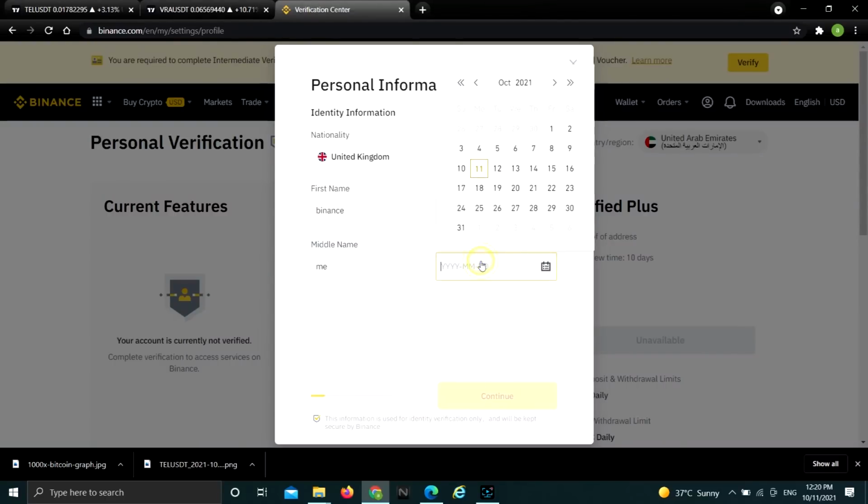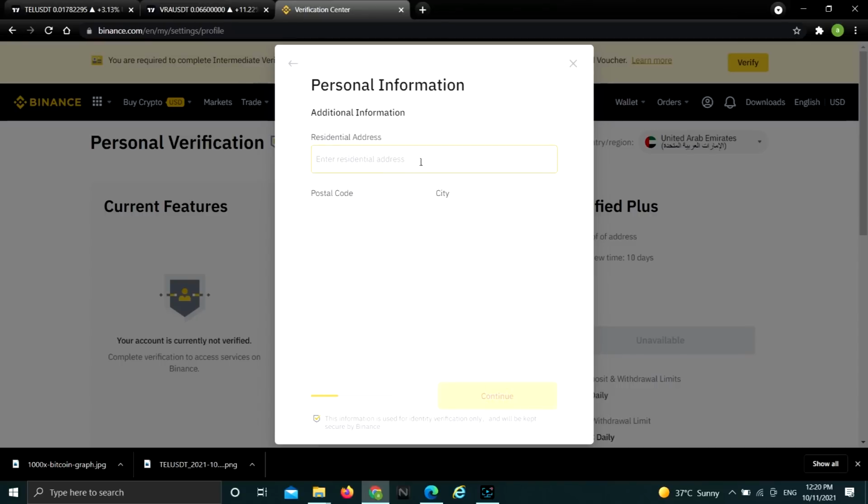Then you would have to choose your date of birth as well. I'm just going to choose my date of birth, the 22nd of January 1993. After that you click on continue, and you would have to enter your residential address.